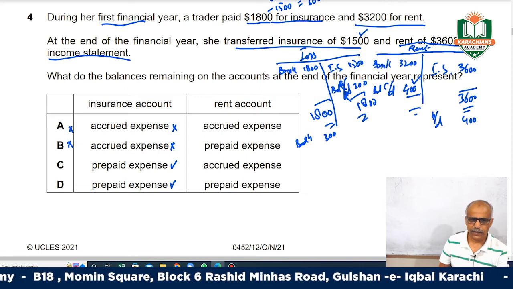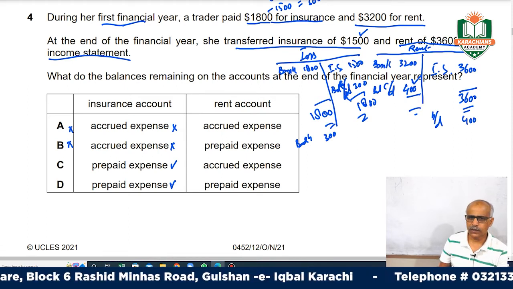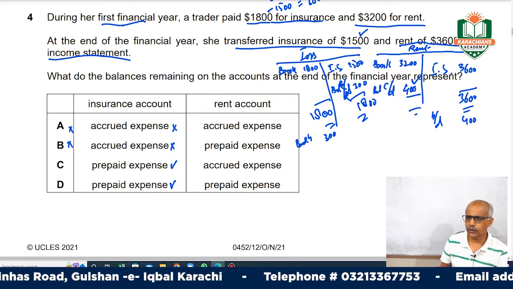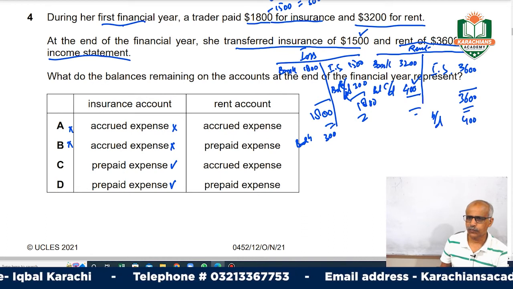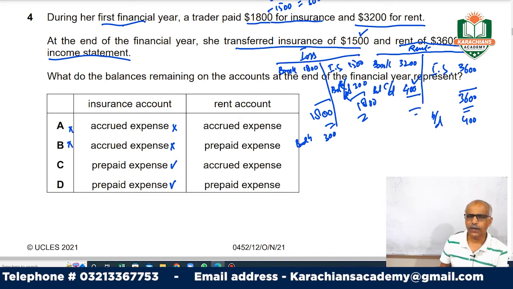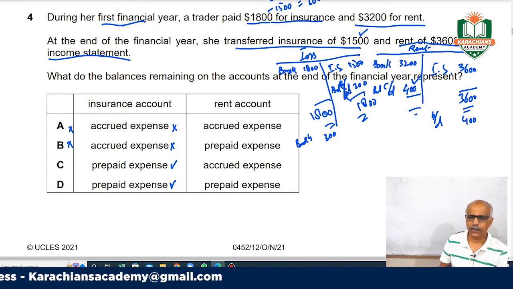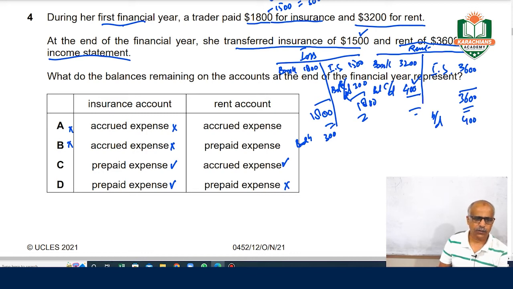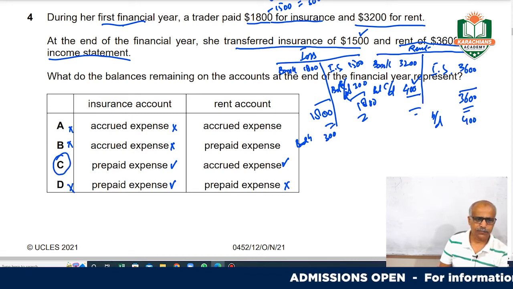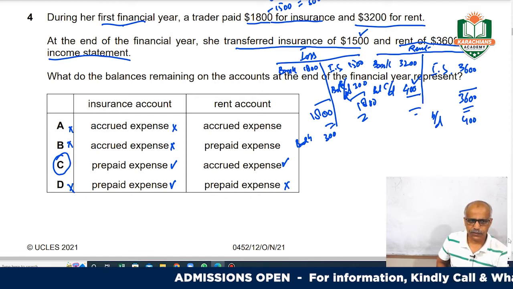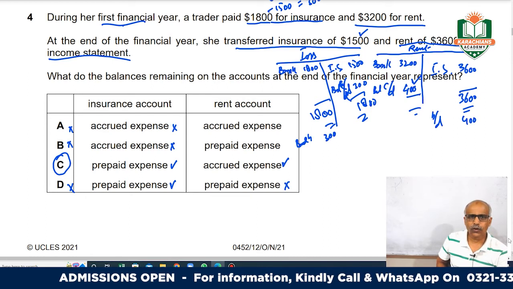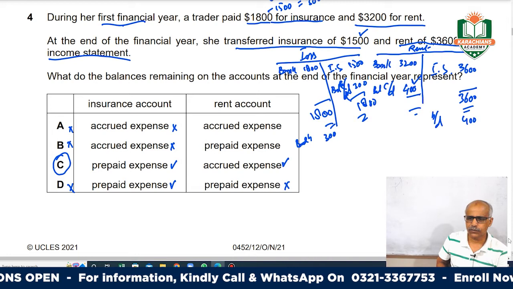This is also correct. Now, what will the rent account show? Actually it is a 400 credit balance. Credit balance shows it is a liability. So this is your accrued expense. So this is correct. Prepaid, no, it is not correct. Since this D is incorrect, your correct answer is C. For this question, the answer is C.